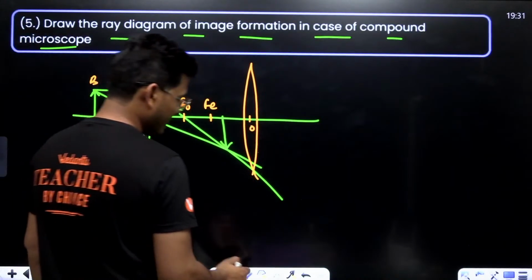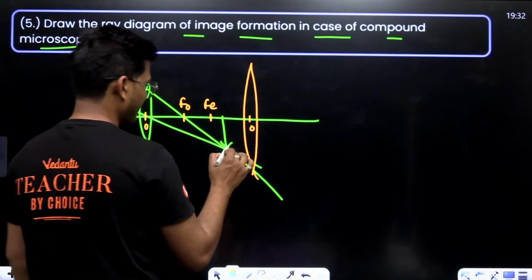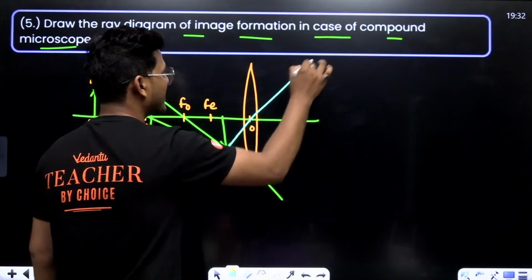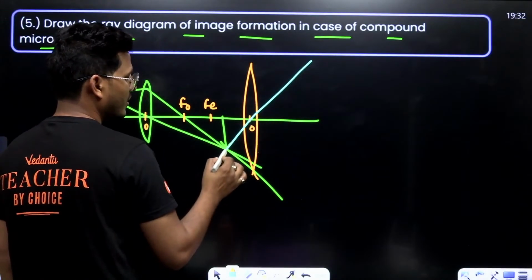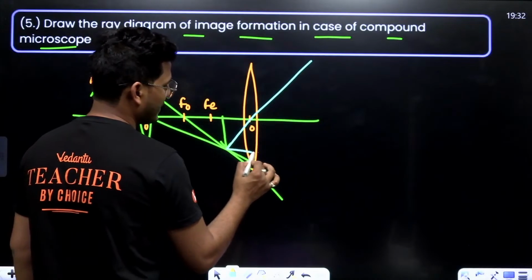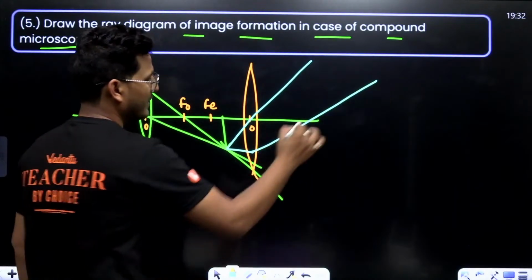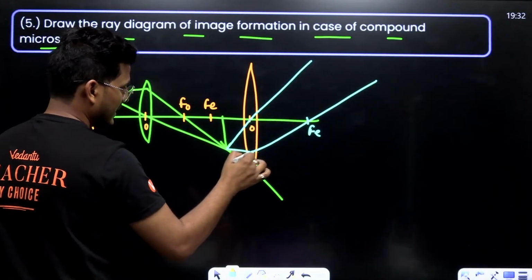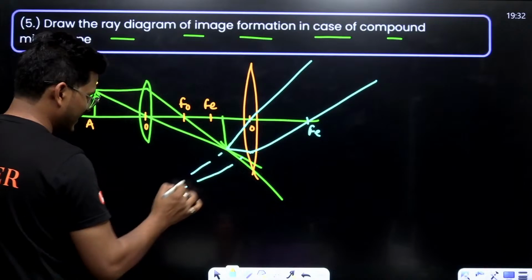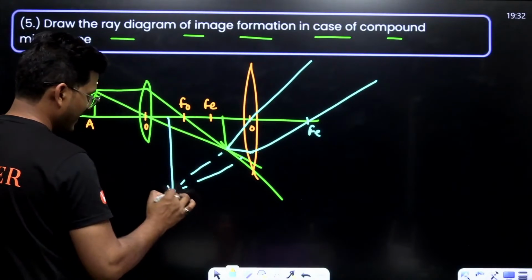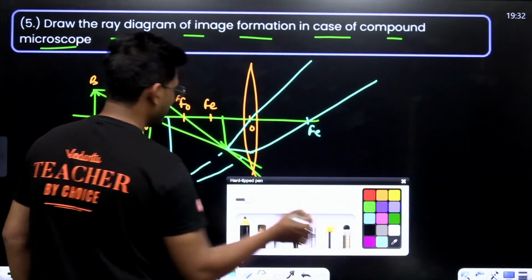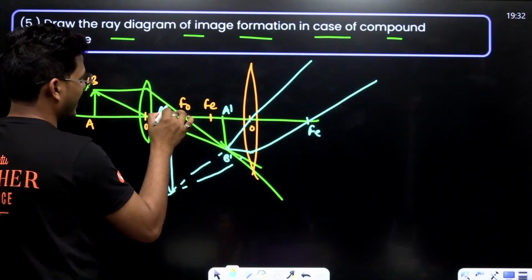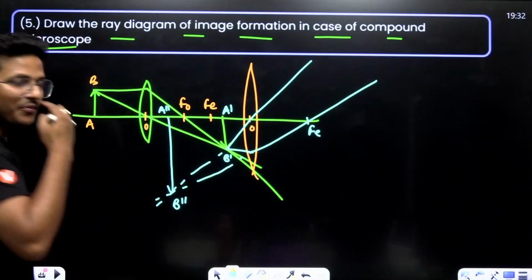Now what will happen? A ray from this end moving this way, and another ray moving in this way. This is also FE. Just joining these two, here is the intersection point. If this is AB, then this is A dash B dash, and this is A double dash B double dash. This is the final image.